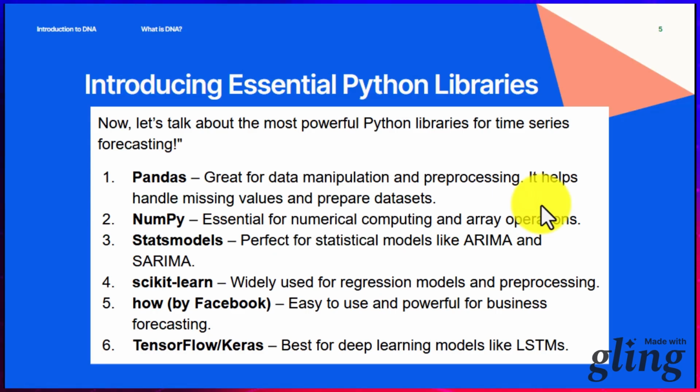Now let's talk about the essential Python libraries for time series forecasting. Number one is Pandas. Pandas is great for data manipulation and preprocessing. It helps handle missing values and prepare datasets. Then we have Numerical Python, which is NumPy. It's very essential for numerical computing and array operations. Then Statsmodels, which is perfect for statistical models like ARIMA and SARIMA. Don't worry, we'll talk about this as we move forward. Then we have scikit-learn, which is widely used for regression models. There is also a library by Facebook, Prophet, which is very powerful for business forecasting. Then we have TensorFlow by Google and Keras for deep learning models like LSTMs. Don't worry about these abbreviations, we'll talk about them as we move forward.